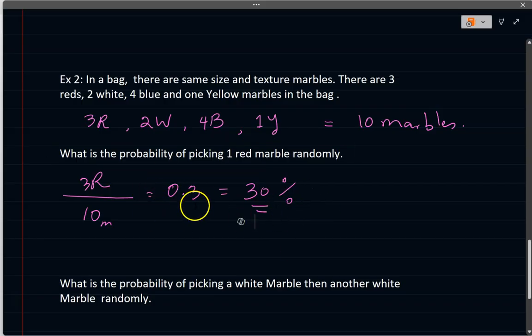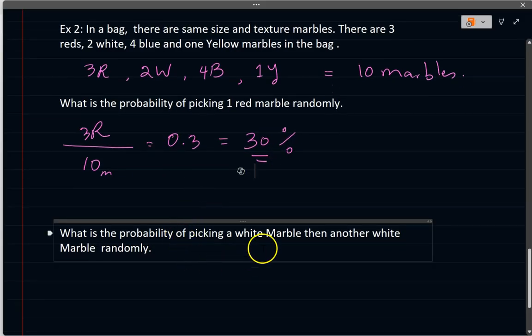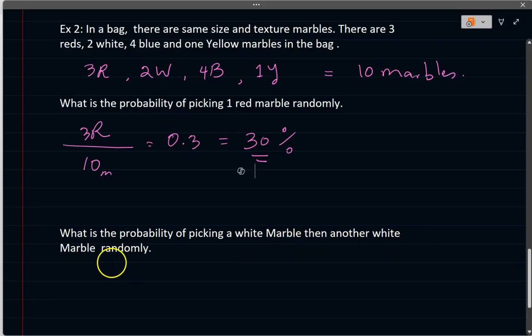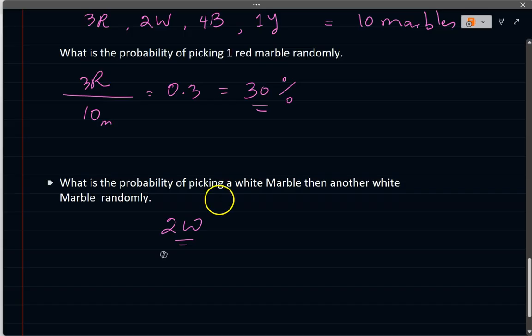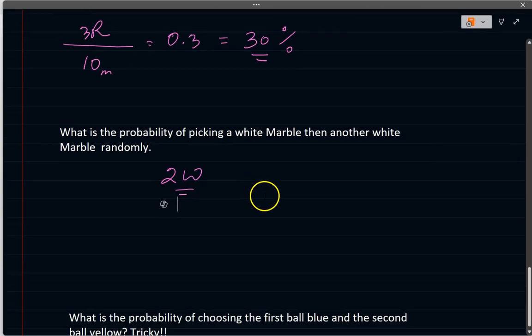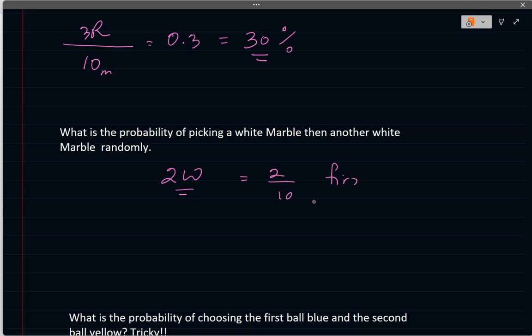So that's the probability. Now the next one is, what is the probability of picking a white marble, then another white marble randomly? Okay, this is a tricky question, but it's not a bad question. So let's look at it. So we had 2 white marbles. That's what we have. So the first probability of picking one marble would be simply 2 out of 10. That's your first one.